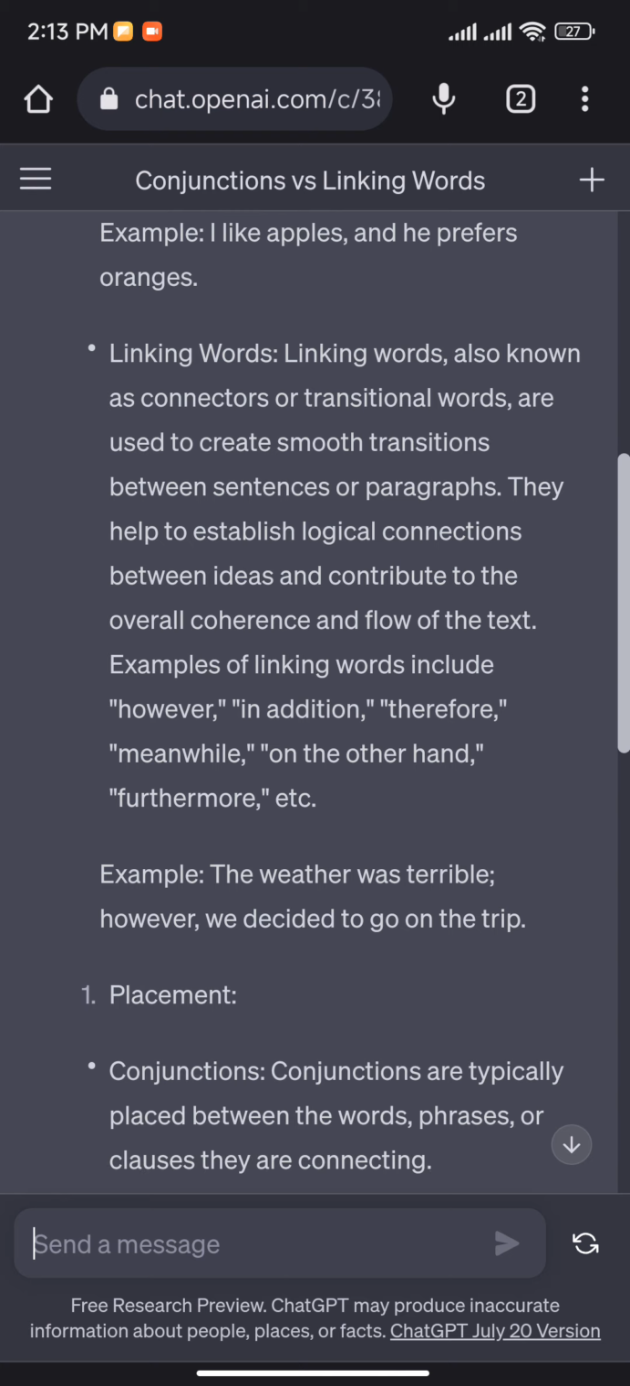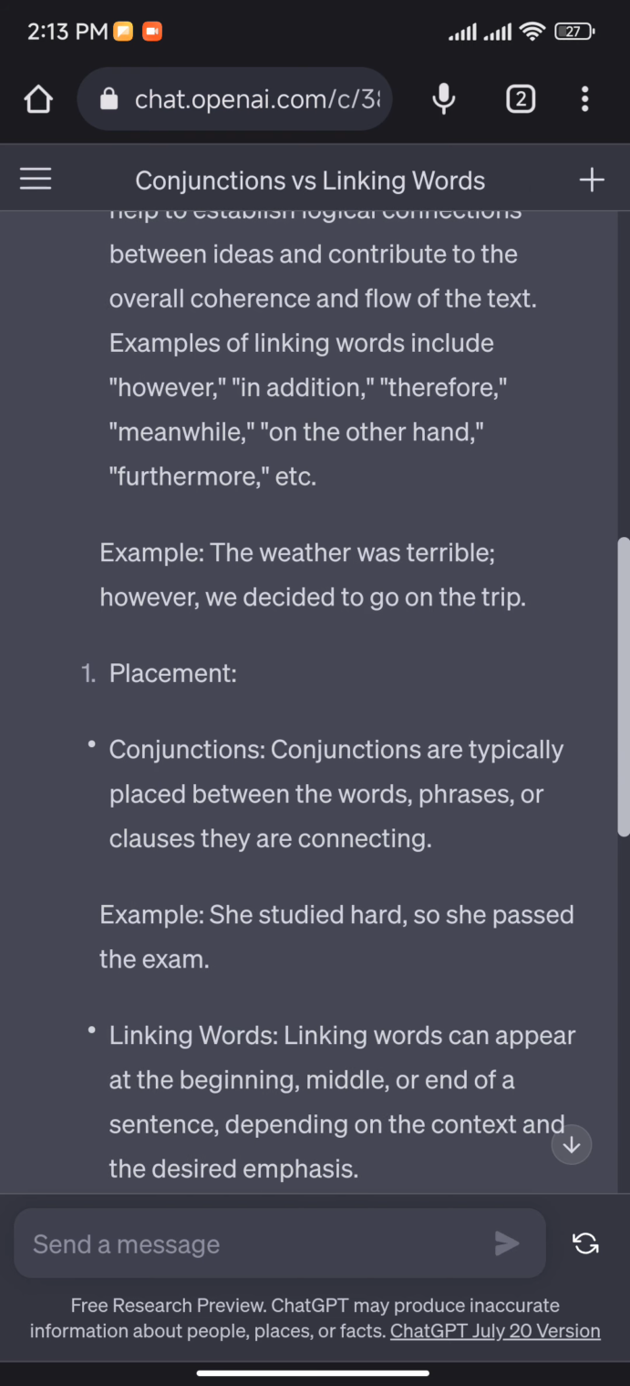Linking words, also known as connectors or transitional words, are used to create smooth transitions between sentences or paragraphs. They help to establish logical connections between ideas and contribute to the overall coherence and flow of the text. Examples of linking words include however, in addition, therefore, meanwhile, and on the other hand. Example: the weather was terrible, however, we decided to go on the trip.